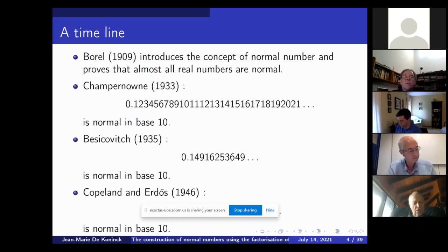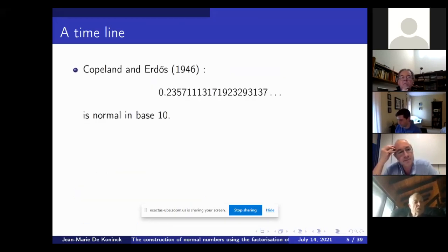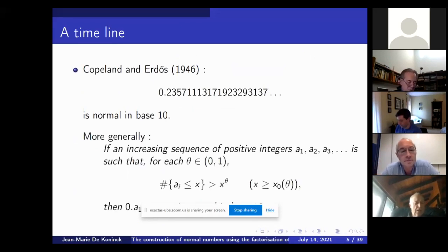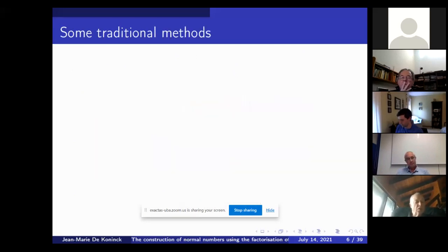And then Erdős and Copeland proved in 1946 that you can concatenate the primes and you do obtain a normal number. At the same time they proved a much more general result. If you take an increasing sequence of positive integers, such as the primes, for instance, and if the counting function for this sequence is big enough, in the sense that it is bigger than x to the theta for any theta arbitrarily close to 1, so the primes satisfy that because the counting function is x over log x, then you get normal numbers. So now you get a huge family of normal numbers.